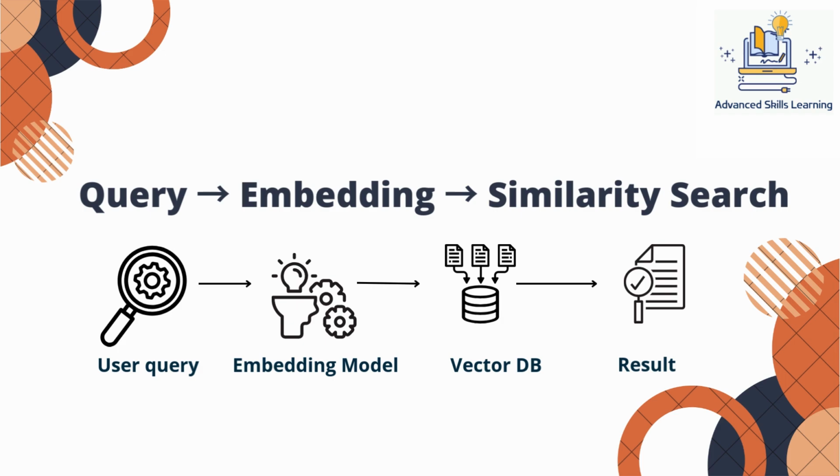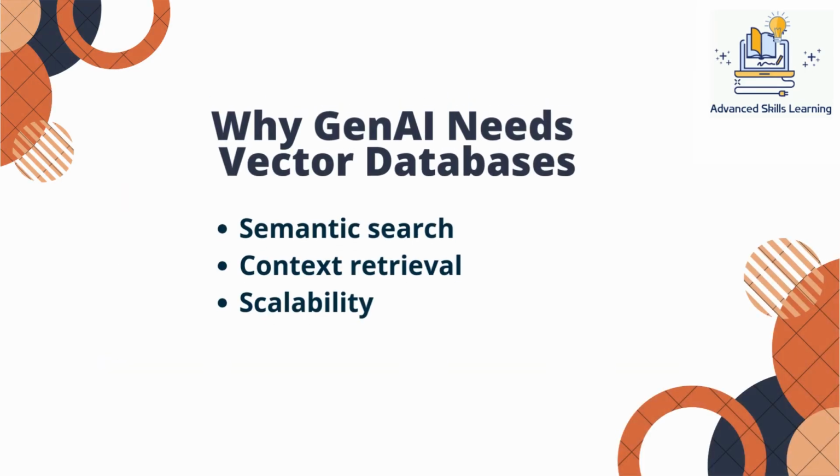Vector databases are critical for modern generative AI systems. They enable semantic search instead of keyword search. They allow large language models to retrieve relevant context efficiently, and they make it possible to scale GenAI applications to enterprise-sized datasets. Without vector databases, GenAI systems would be slow, inaccurate, and difficult to scale.